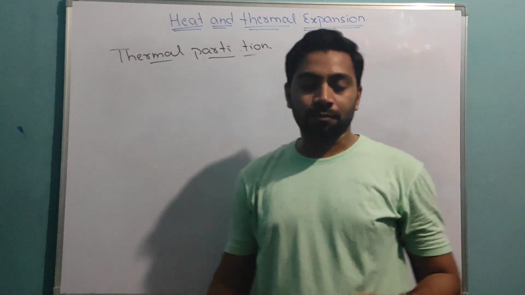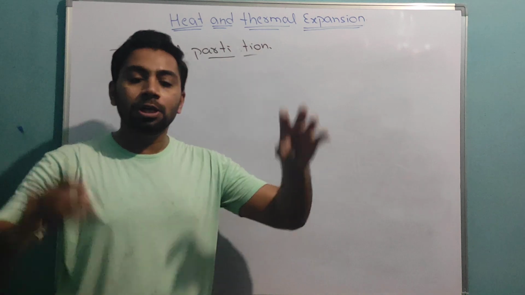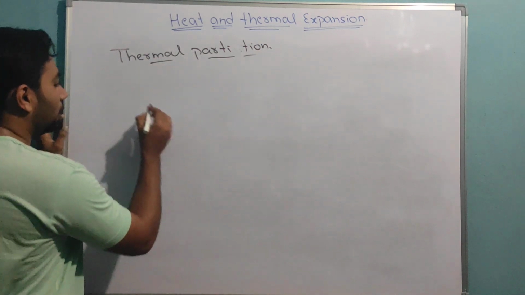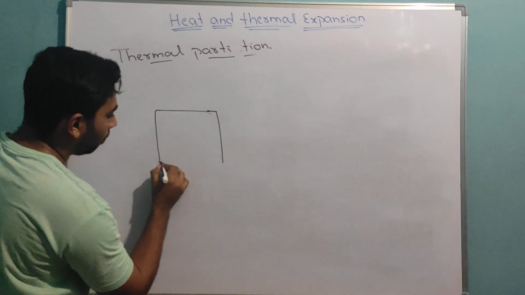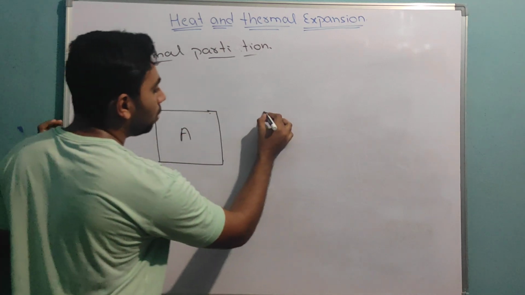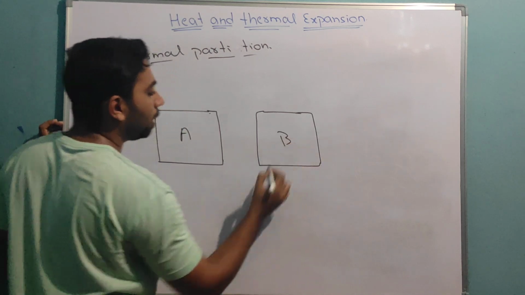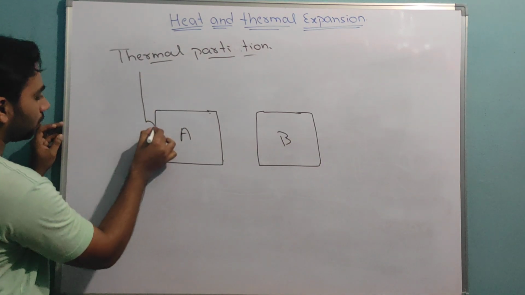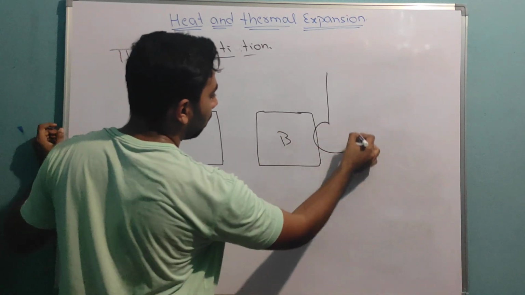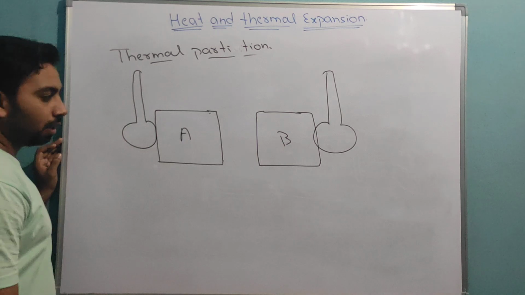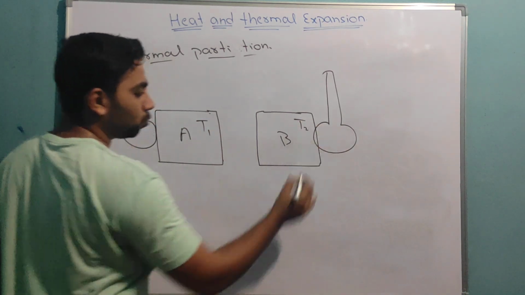Now what is this thermal partition? It is basically one simple thing. No need to stress your mind. Very basic things. Now see, if I take one small box A and one more small box B, and attach a thermometer here and here, let's say this body has temperature T1 and this body has temperature T2.